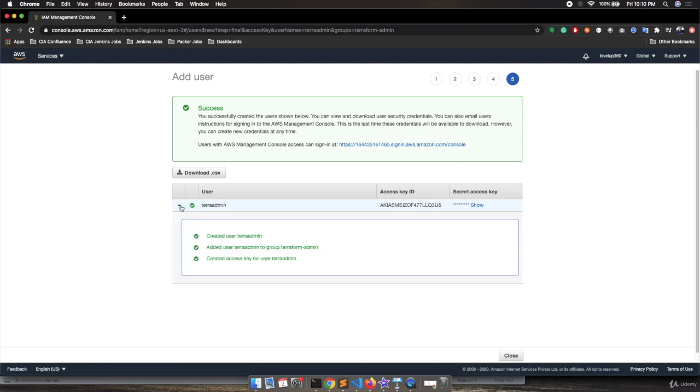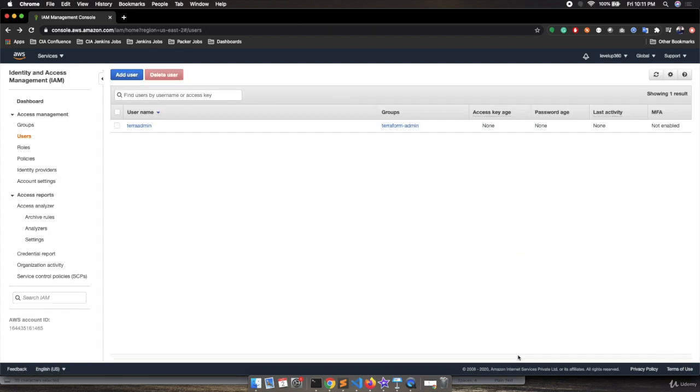This is your user. These are the operations which are being performed for this particular user. This is the access key, and this is the secret access key. We will use the secret access key in the next lecture. Right now we have seen how we can create a user in AWS. Let's close this. Now my user has been created. I will go to the dashboard.